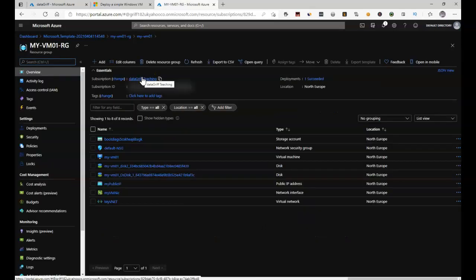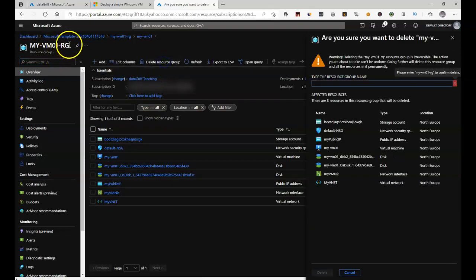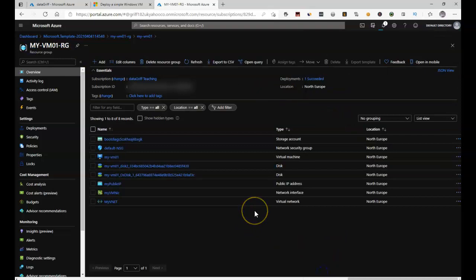As we're now done with our virtual machine, what we're going to do is go back to our resource group, and we're going to clean up by clicking Delete Resource Group, copy the resource group name, paste that in, and click Delete. And this just cleans up our subscription and saves costs.